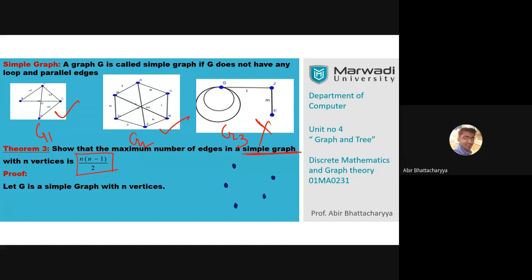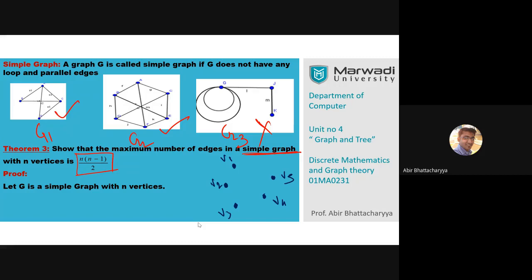This is V1, V2, V3, V4, V5. Now my question is that I want to find a simple graph using these 5 vertices, but the number of edges of the graph should be maximum. This is our intention.